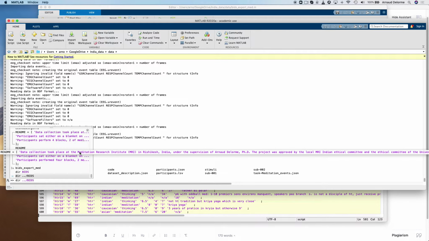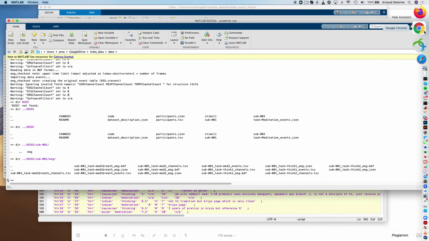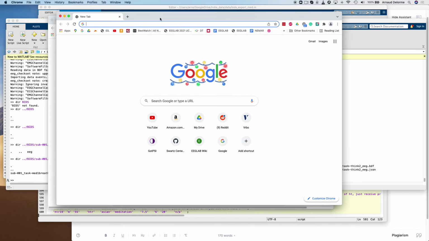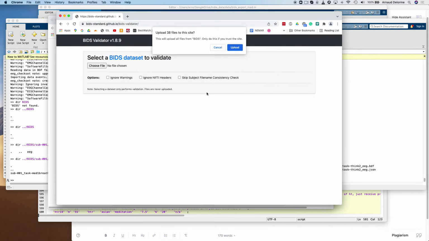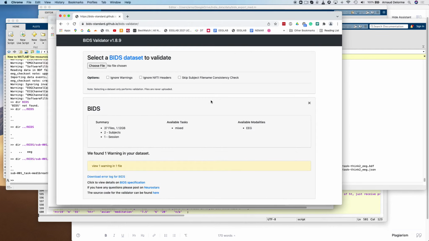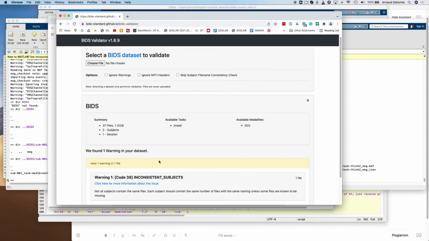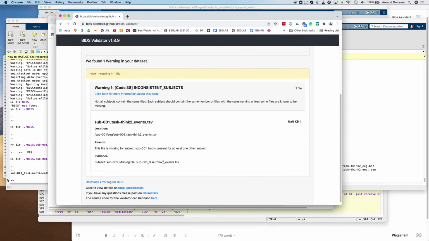Just looking at the file, do they look correct or not? And then the next step is to run the BIDS validator. So I'm going back online and I type BIDS validator on Google, end up on the BIDS validator website, select the folder and check if it's valid or not. So it seems to be valid. There is one warning about event file.